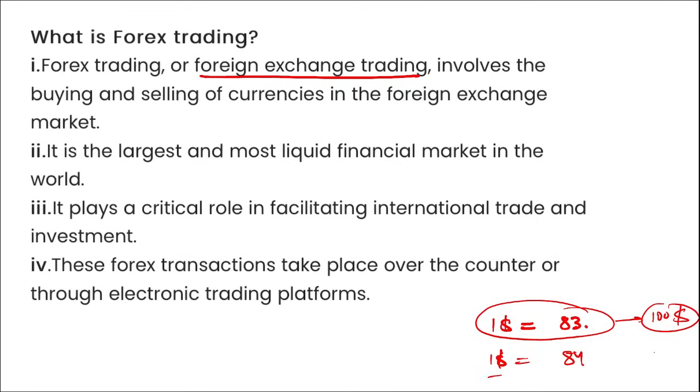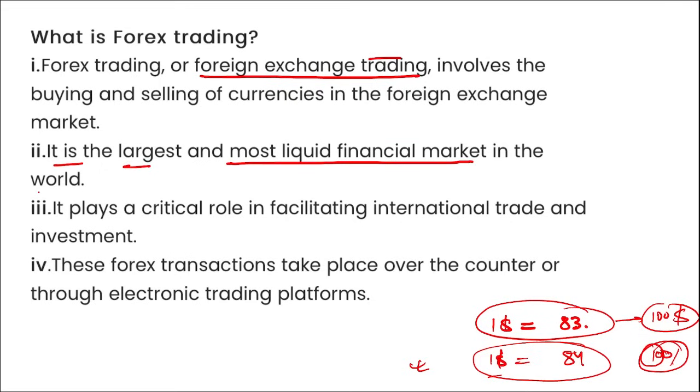So how much profit did I make? Of 1 rupee per dollar, right? That means a total profit of 100 rupees was made by me. Many people do this kind of work and make money. This is forex trading. Forex is the foreign exchange market, for buying and selling of currencies, and it is the largest and the most liquid financial market in the world.